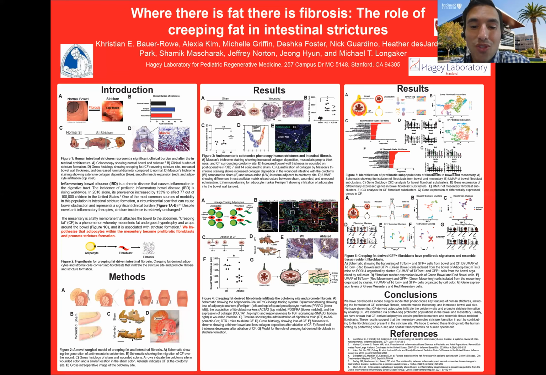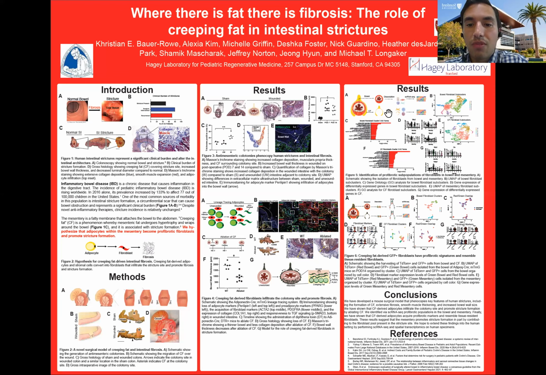And what's really interesting is that in the wild type, the bowel is very thick, but when we ablate the fat, the bowel returns to a much thinner state, suggesting that we're able to reverse some of the phenotype that is present in intestinal strictures just by ablating the fat.